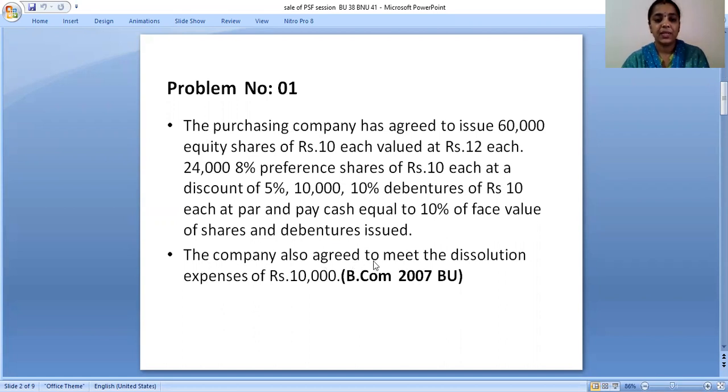The company also agreed to meet the dissolution expenses of rupees 10,000. Okay, so this is the problem which is given. See the problem once again.